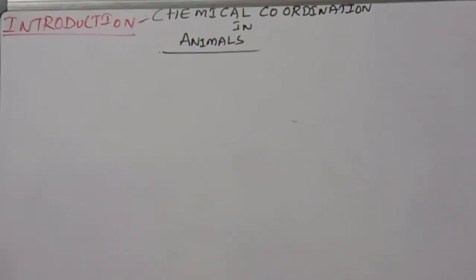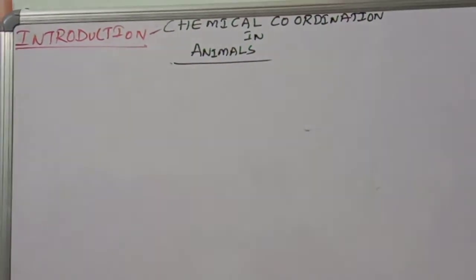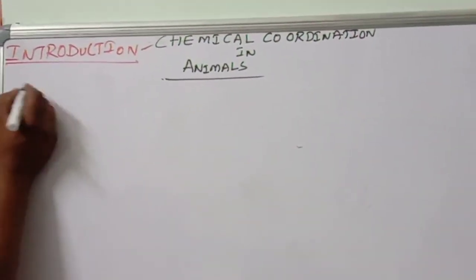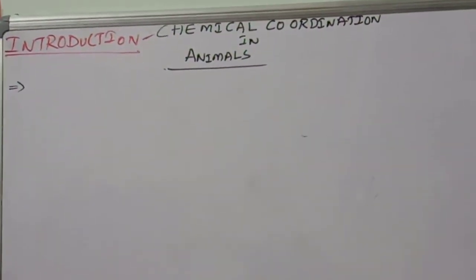Children, observe very carefully. What is the first thing you have to remember?